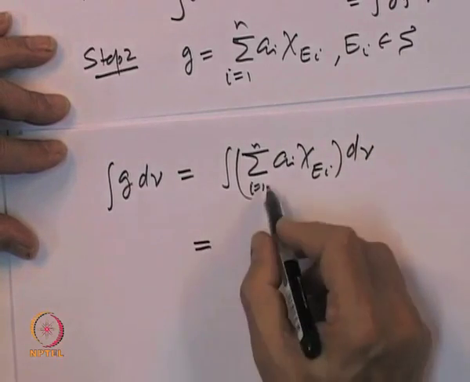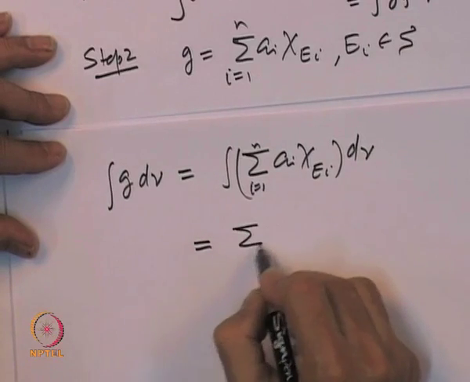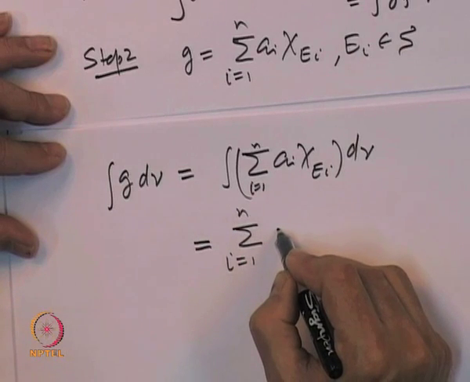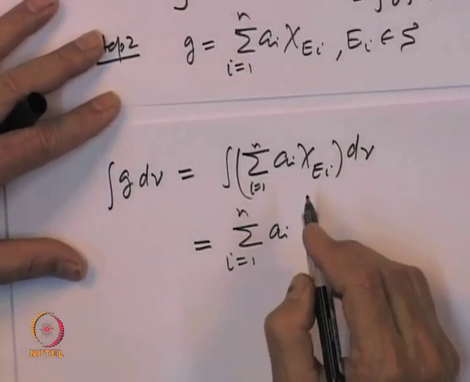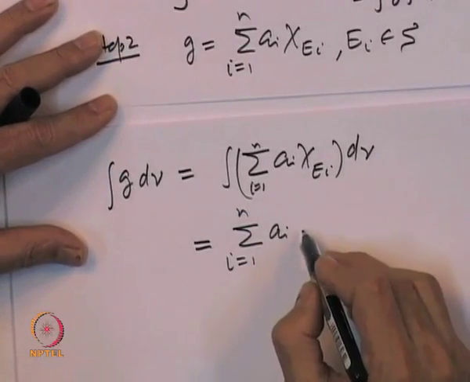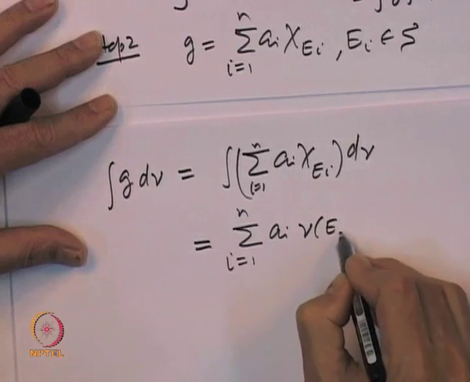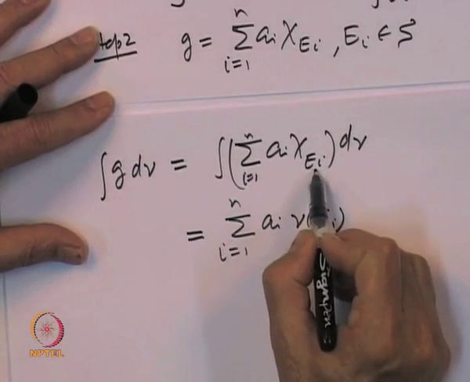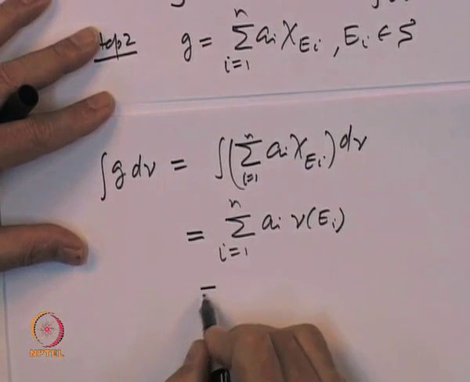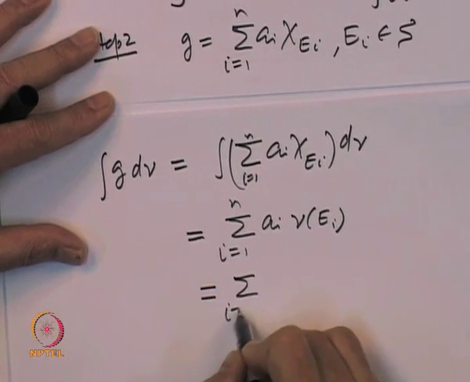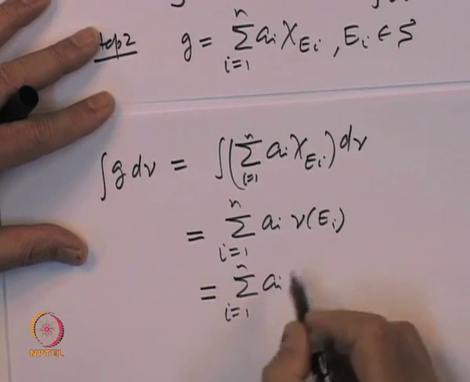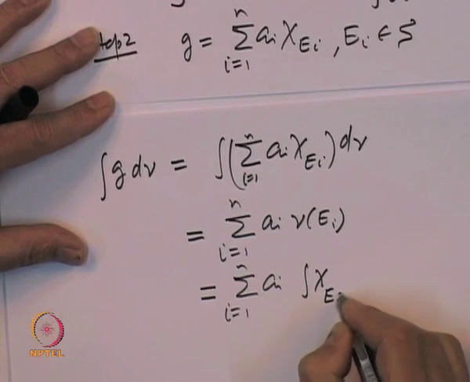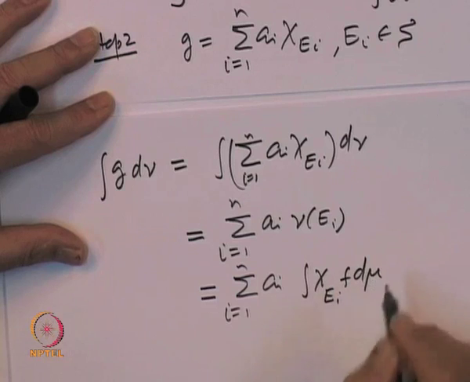By linearity of the integral, it is sigma i equal to 1 to n of a i, which is a scalar, times nu of E i, because the integral of the indicator function is the measure. And nu of E i by definition is the integral of chi E i times f d mu.